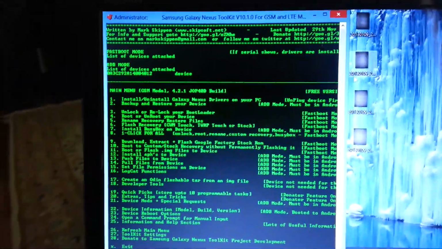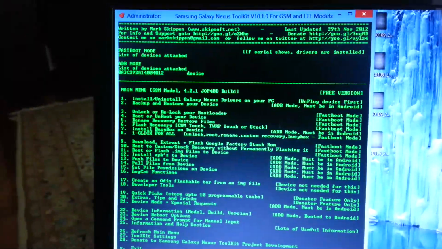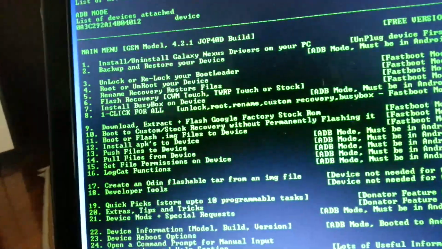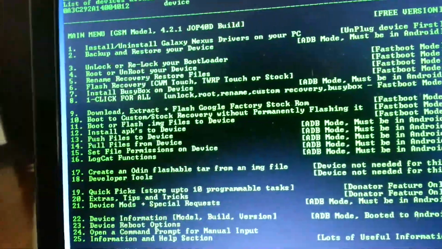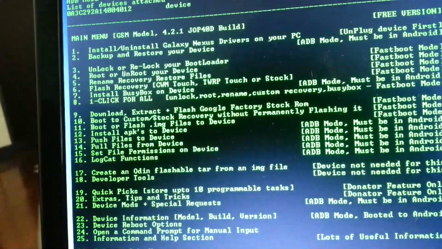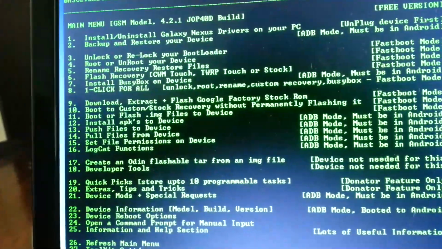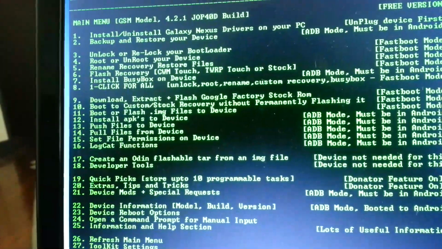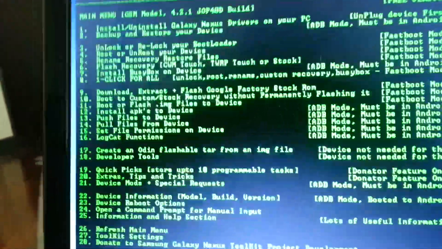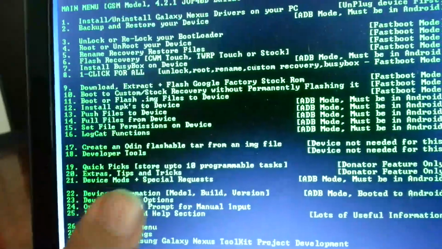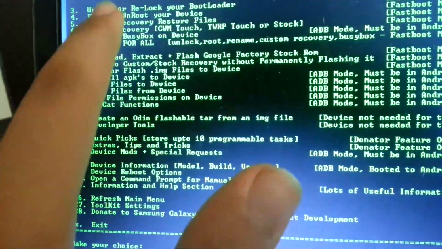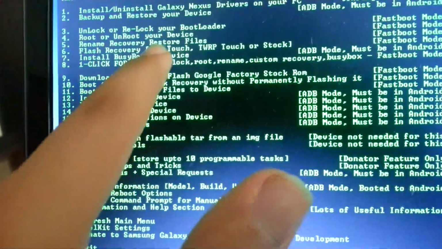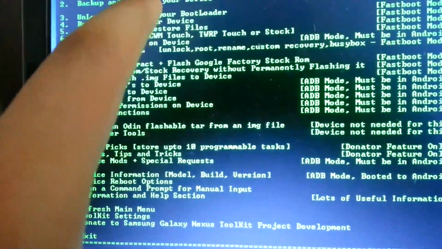I don't have a video on that because I didn't have my YouTube channel when I unlocked the bootloader on my phone, so I'm kinda sorry, but you can go ahead and check out any other video if you want. Unlock or relock your bootloader is pretty easy.